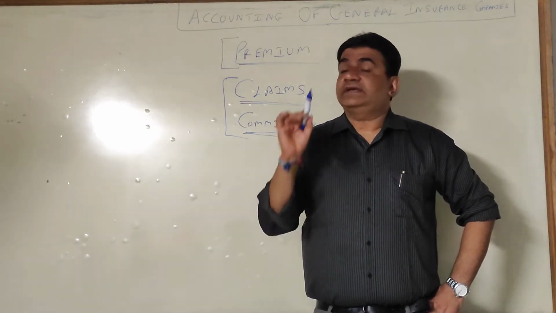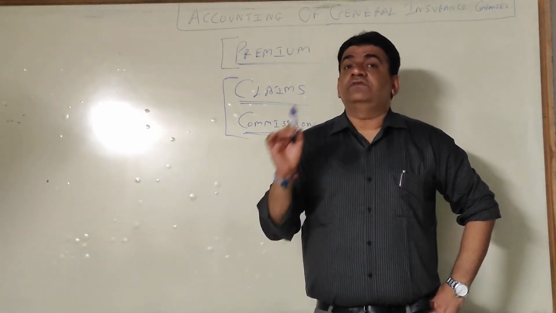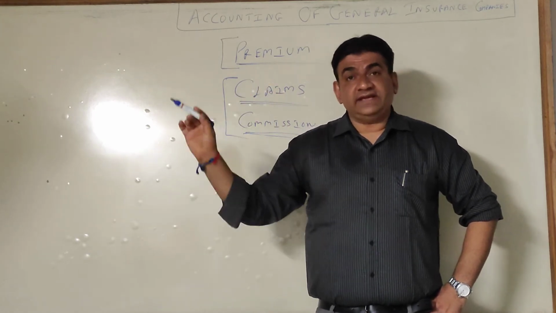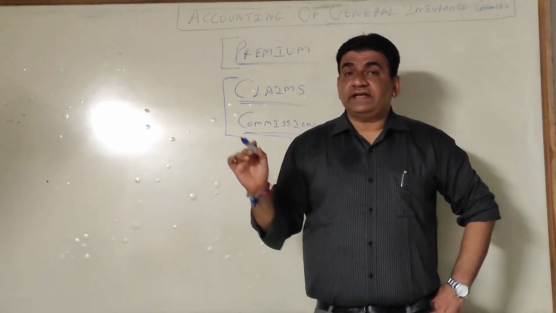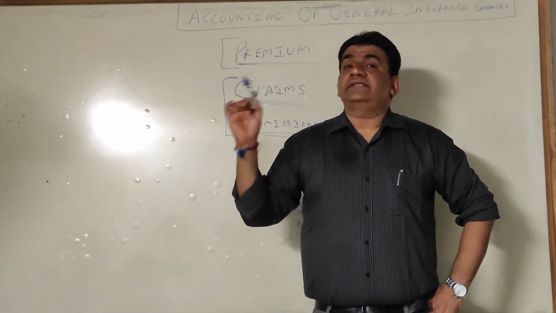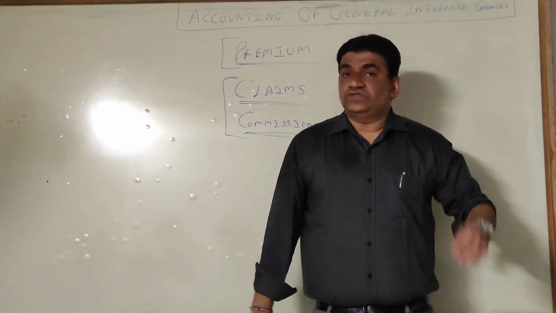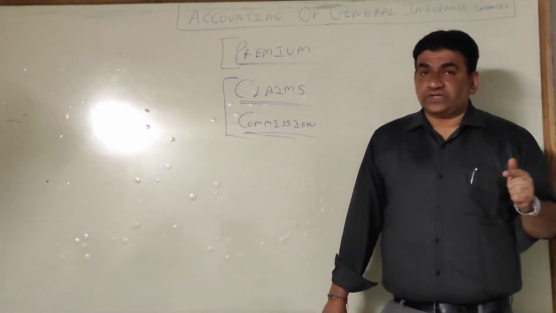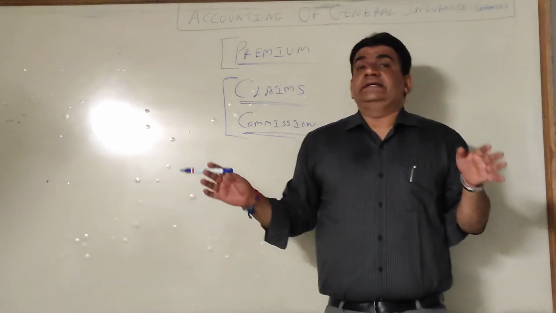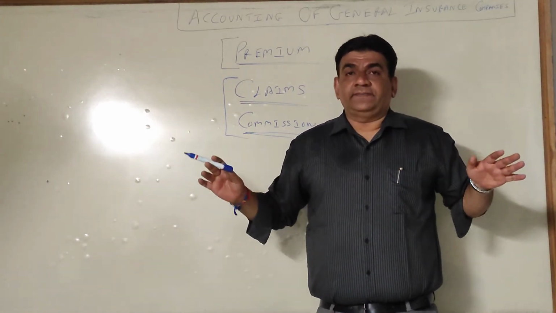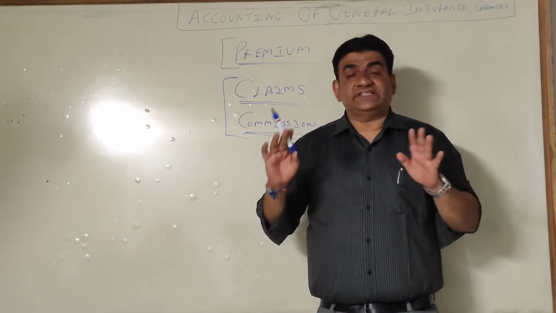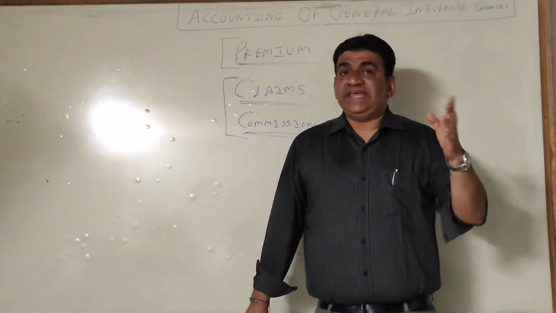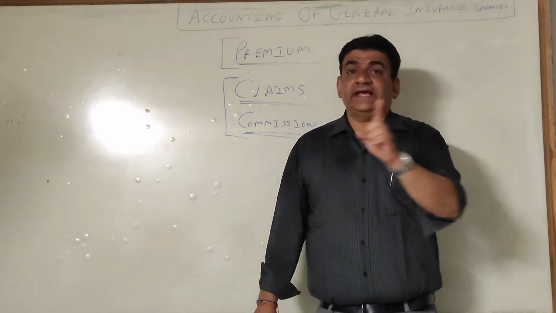Every company will have a separate revenue account for each separate class of business. Getting it now? If you are into fire, marine and vehicle, there will be separate revenue accounts for fire, for vehicle and for marine. So one is the revenue account. Second, the profit and loss account. Now the profit and loss account is common for the entire company. No company will have 2 P&L accounts. There is one standard P&L. Revenue account will be business wise, P&L general for the company as a whole.